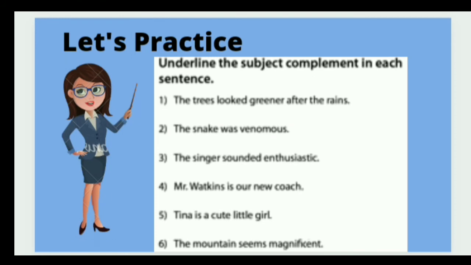Remember, when it comes to subject complement, you are not supposed to underline the subject of the sentence, but you are supposed to underline the subject complement. So what will be the subject complement here in the second sentence? That will be venomous. Third, enthusiastic. Fourth, our new coach. Fifth, a cute little girl. And the last one, magnificent.